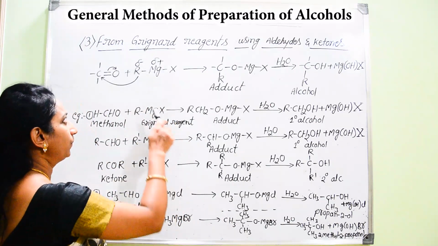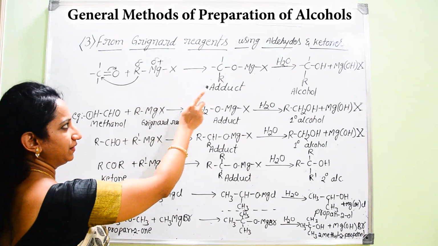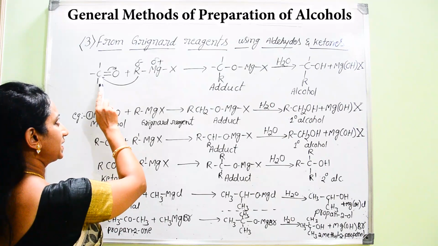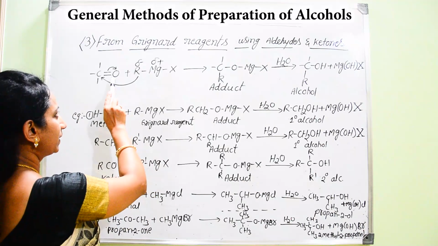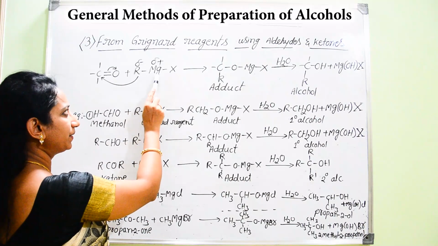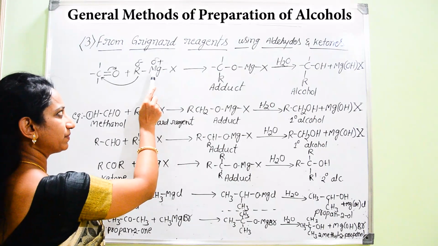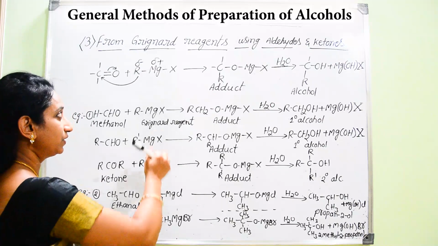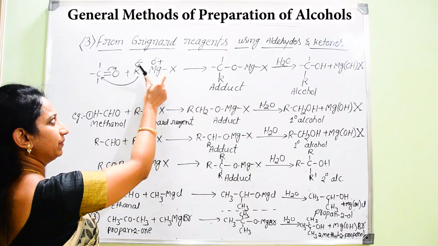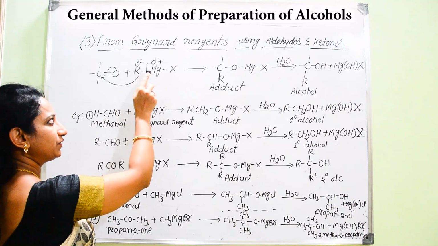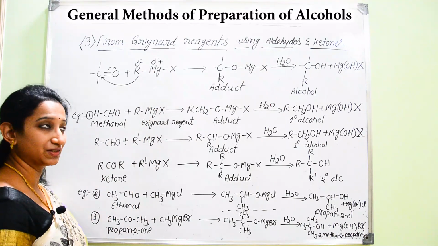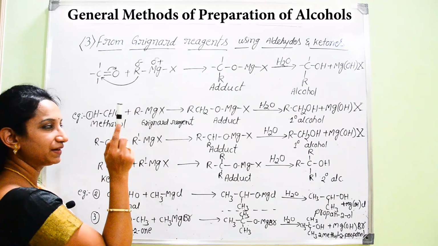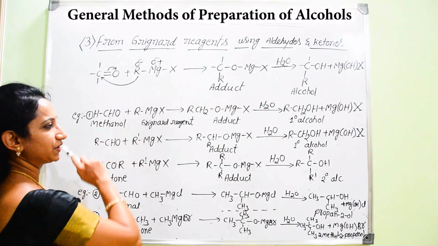You can select the starting reagent so that you can get primary alcohol or secondary alcohol or tertiary alcohol. Now, in this general reaction representation, only the carbonyl group is shown, C double bond O. When the carbonyl group comes in contact with RMgX, magnesium, being metallic and electropositive in nature, gains partial positive charge. There will be polarity between this R group and magnesium, where the R group gains partial negative charge and magnesium gains partial positive charge. So that it is helping for the nucleophilic attack from the R group. R is rich in electrons, so it wants an electron deficient center.